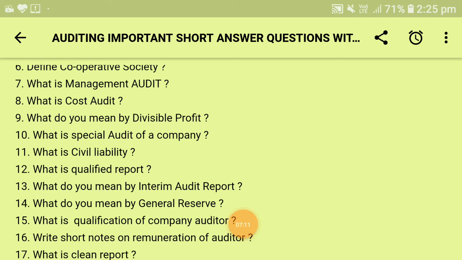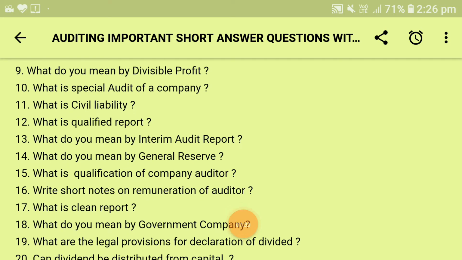What is known as general reserves? The reserves which are created by the appropriation of revenue profit for general purposes. No specific purpose is indicated with such a reserve, and it is expressed as general reserve. It is actually kept to meet future needs like paying of dividend, to set off specific losses and to strengthen the company's financial position.